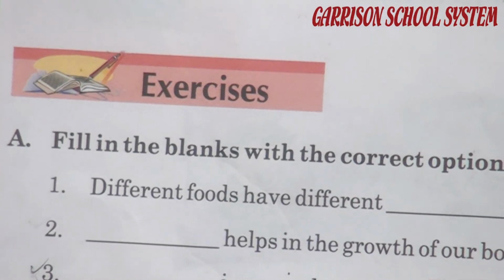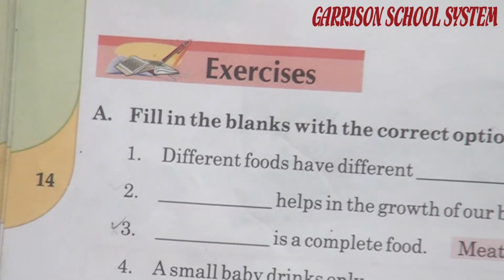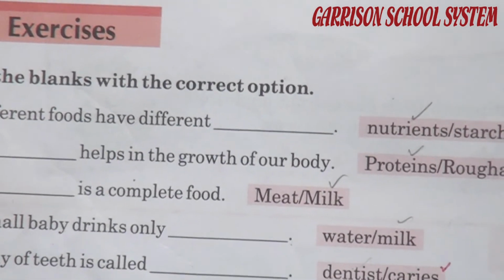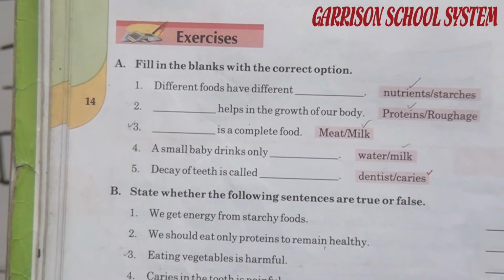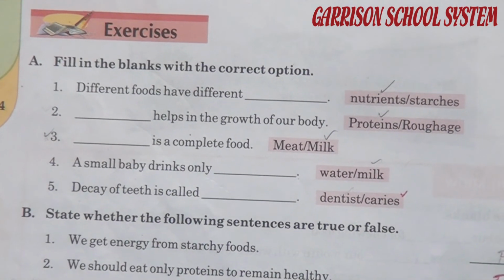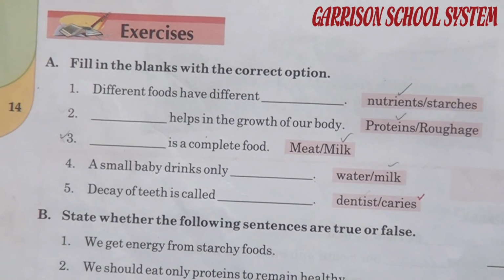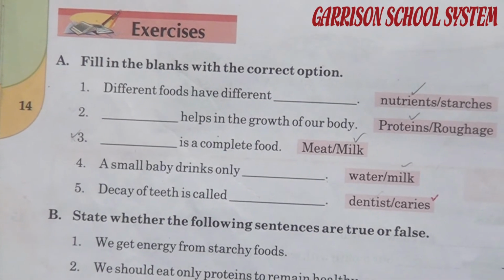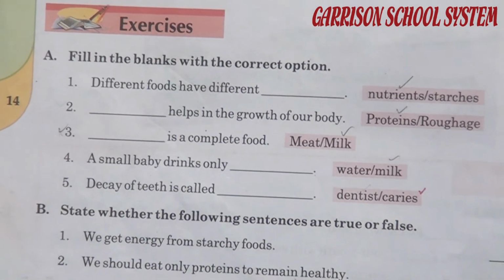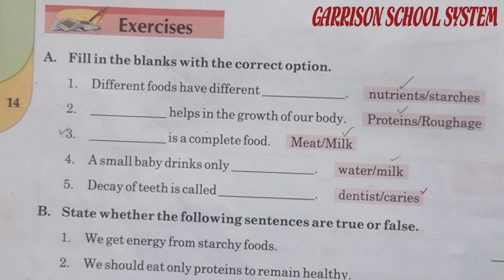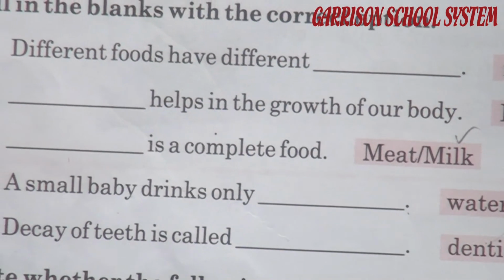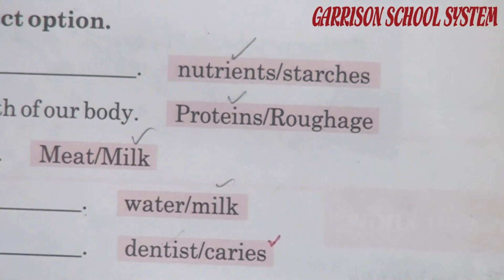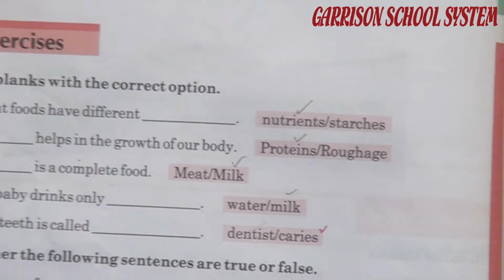On page number 14, there is an exercise for you. Exercise part A: fill the blanks with the correct option. Number 1: different foods have different dash. Options are nutrients or starches. Nutrients. You have to fill the blank with nutrients. Number 2: dash helps in the growth of our body. Options are proteins or fats. The correct answer is proteins.